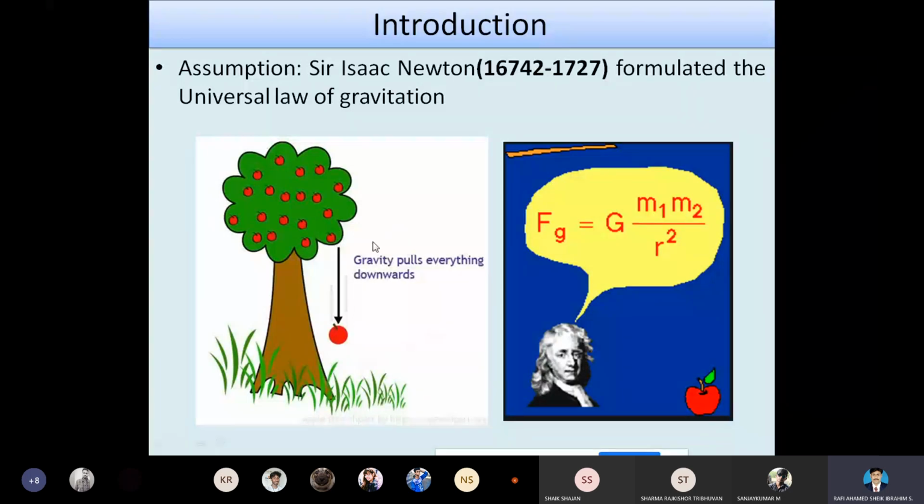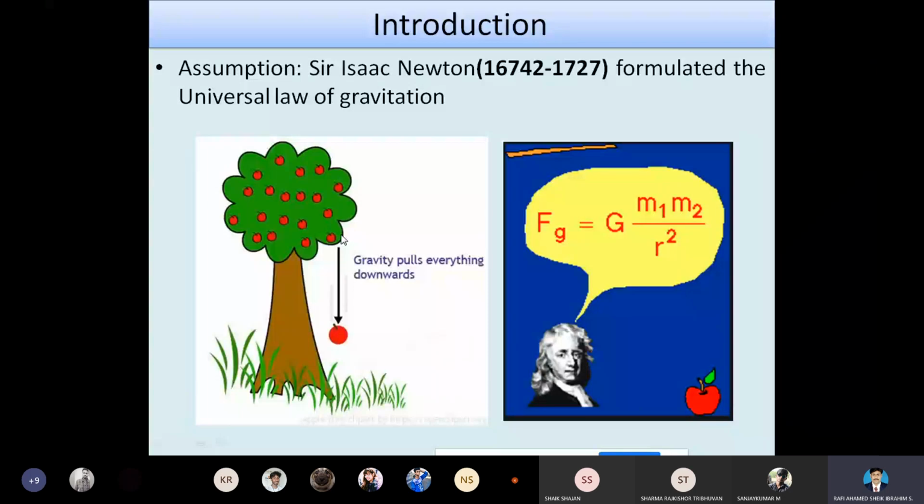So here the assumption is that when it's at rest, there is no change. When it's in motion, there will be some changes. That motion takes place due to the force, and that force is due to the change of velocity.